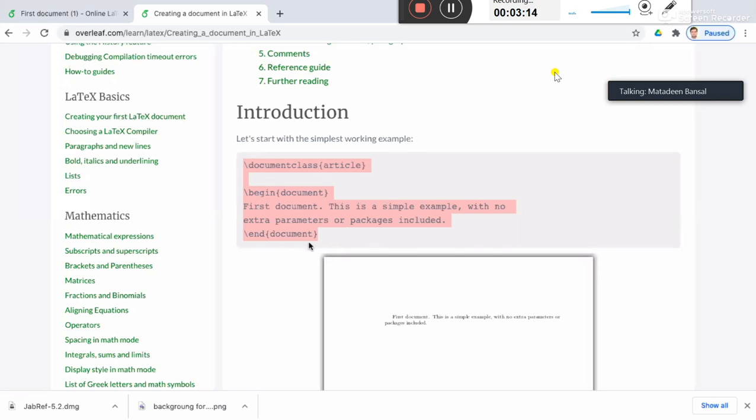Then there is a command begin document, and then a command end document. This environment, begin document and end document, is where you write everything related to your document. Anything before the begin document statement is known as the preamble. So let's run this simple code in LaTeX.